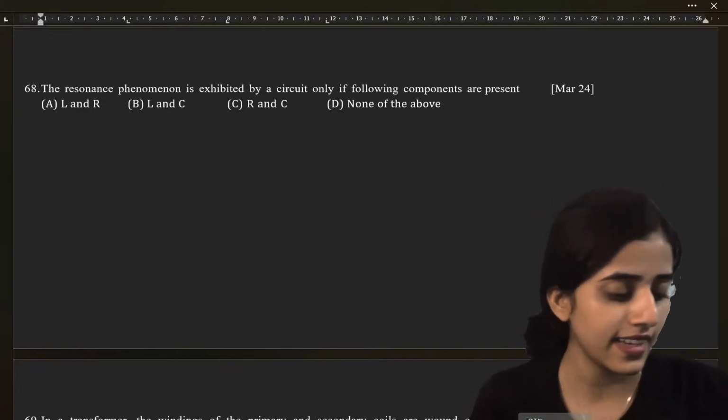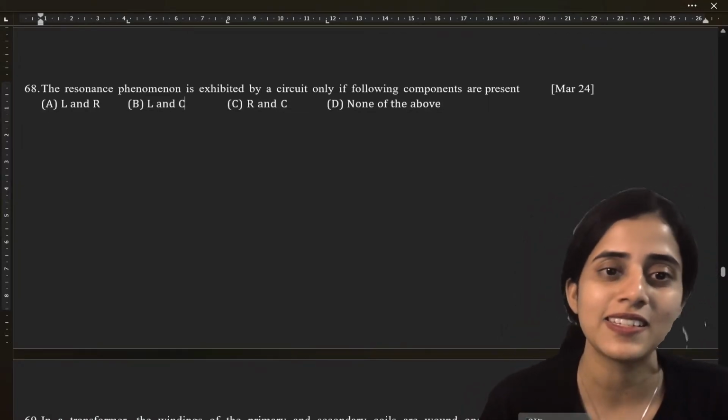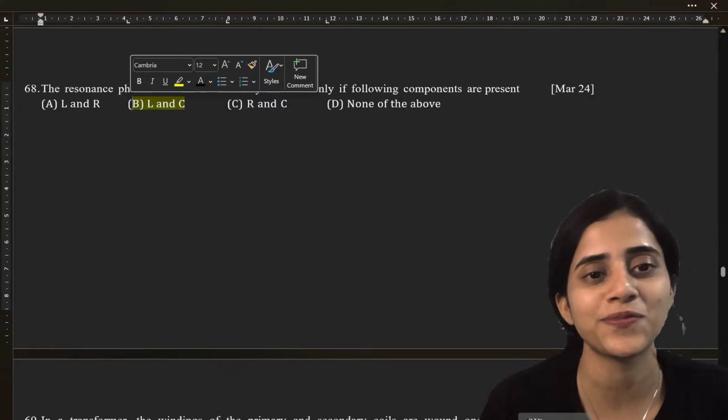Yes, the answer is L and C. It is option B. It is L and C.